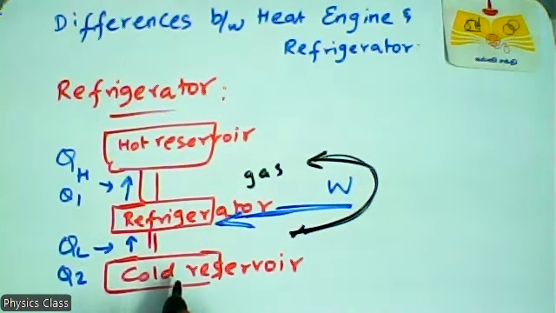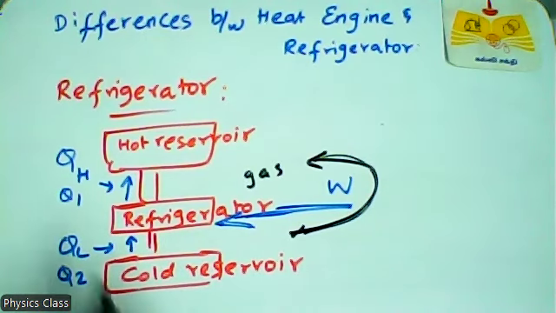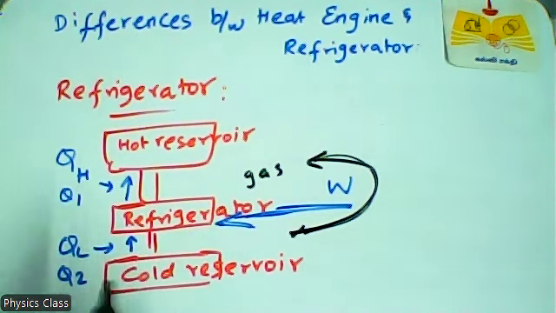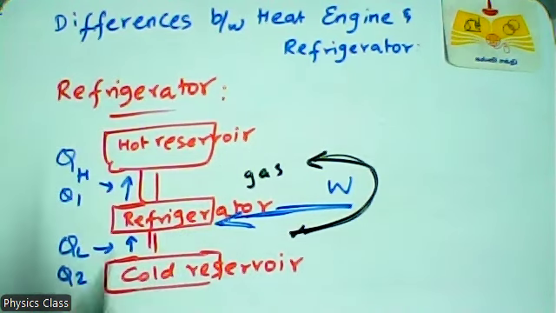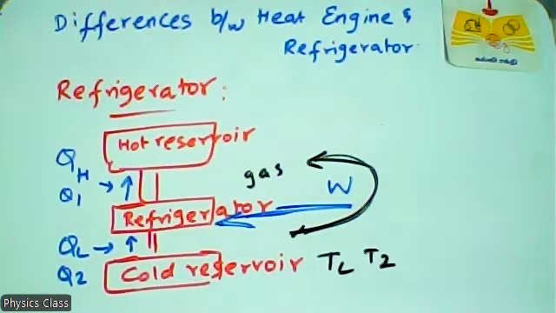That is the sink. Already you know this is the sink, this is the source. But the refrigerator is the reverse of the heat engine. So the refrigerator gets heat from the cold reservoir, which is at the lower temperature, TL or T2.